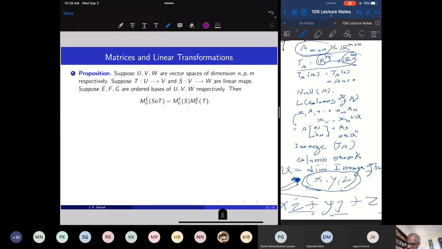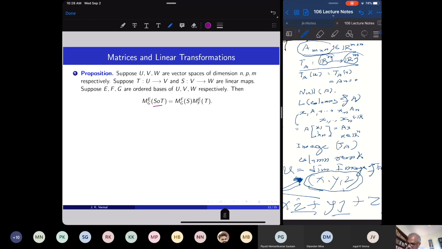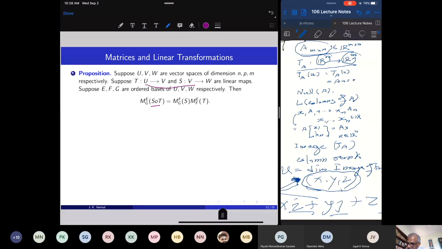So the composition of S with T is a linear map from U to W, and this matrix is the product of the matrices of S and T. The composition of maps is already known to us, and we understood how to write the matrix of a linear transformation.